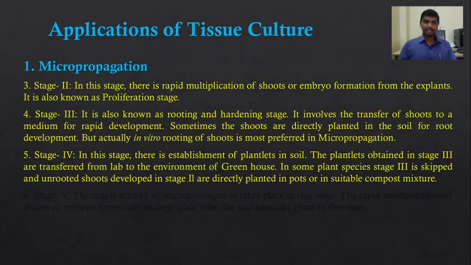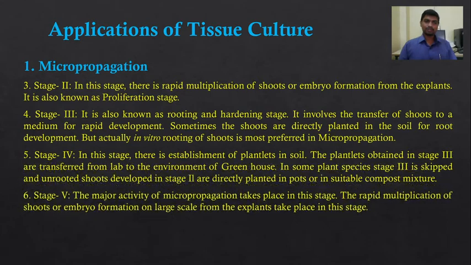Still, during micropropagation, in vitro rooting of the shoots is most preferred. So stage fourth is concerned with the hardening of the tissue culture plantlets.